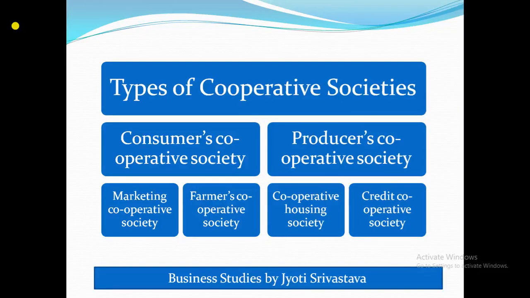So when these kind of people join together to form a society, it is named by that society. Like when consumers join together to purchase goods because their purchasing power is very low. Such low income group people, minimum 10 people, join together and form the society, so a consumer cooperative society will be formed.